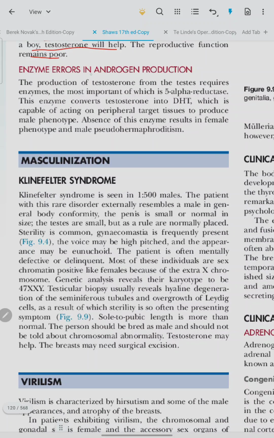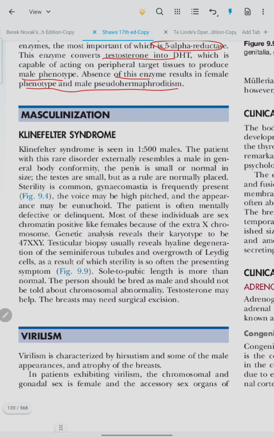Enzyme errors in androgen production. Production of testosterone from testes requires enzymes, the most important of which is 5-alpha reductase. That enzyme converts testosterone to dihydrotestosterone, which is capable of acting on peripheral target tissues to produce the male phenotype. Absence of this enzyme results in female phenotype and male pseudohermaphroditism.